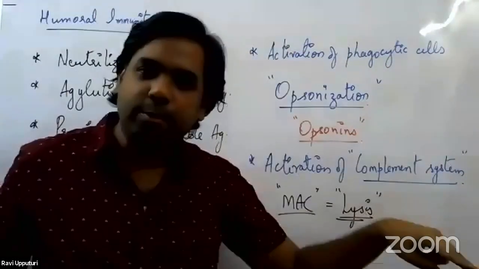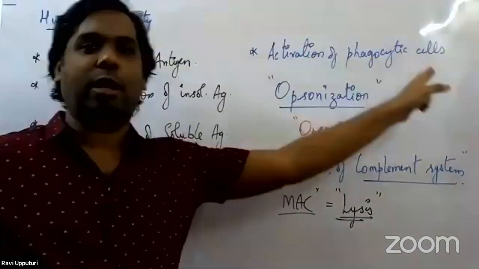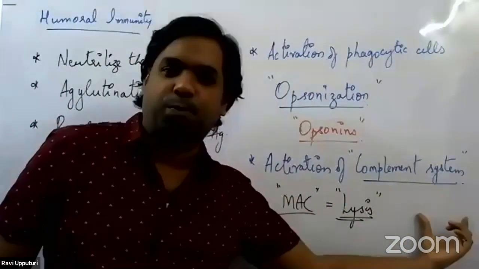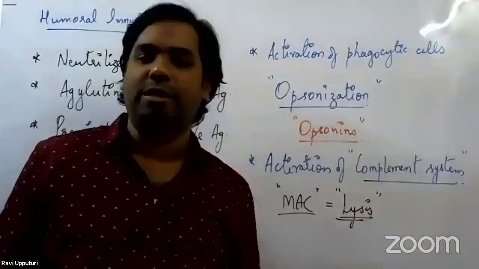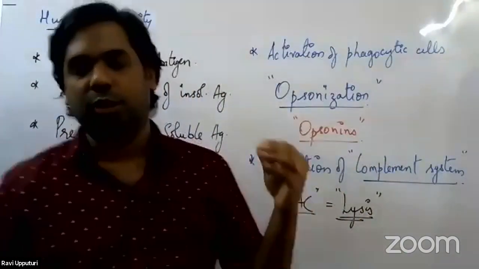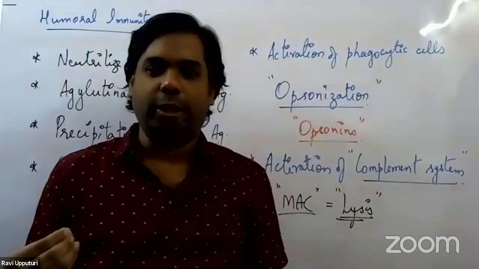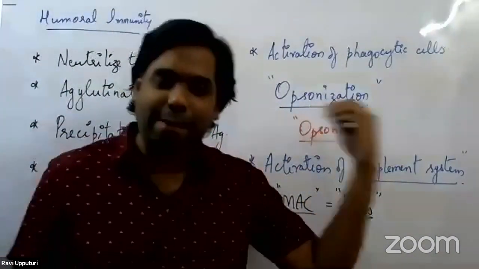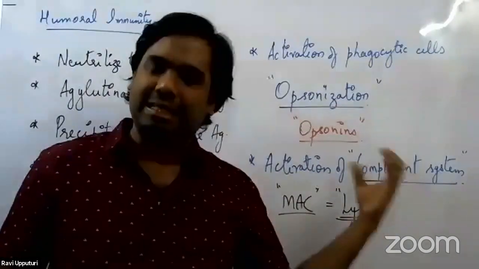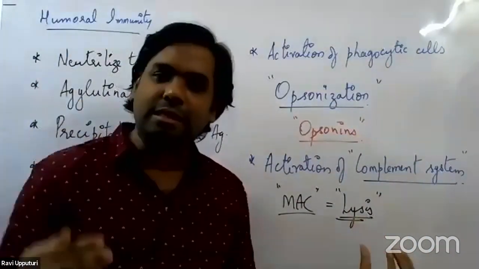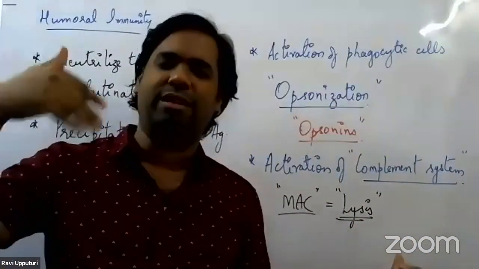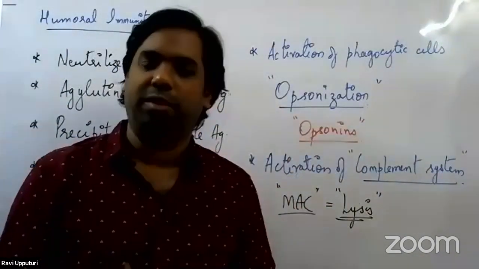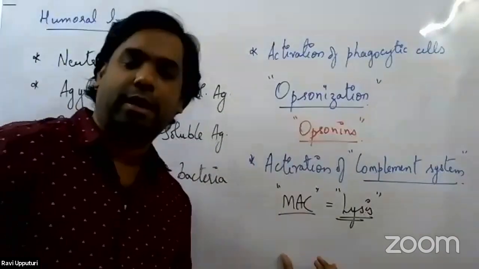On the other side, along with the activation of the phagocytic cell, they go and start activating the complement system also. So upon activation of the complement system, whatever bacterial cell or viral cell has entered into the body, this complement system will start targeting the membranes of that particular organism. As I've already mentioned, it is a complex system involving different types of complement proteins. The last component is this membrane attack complex.